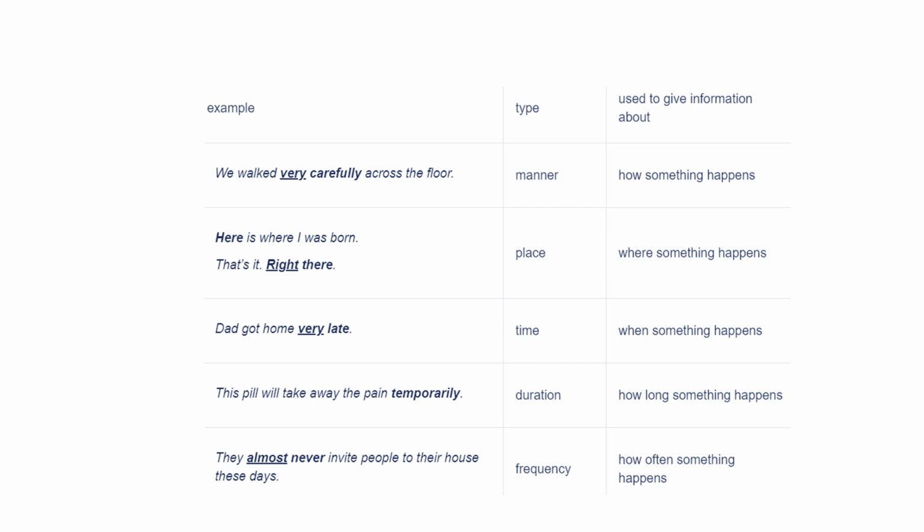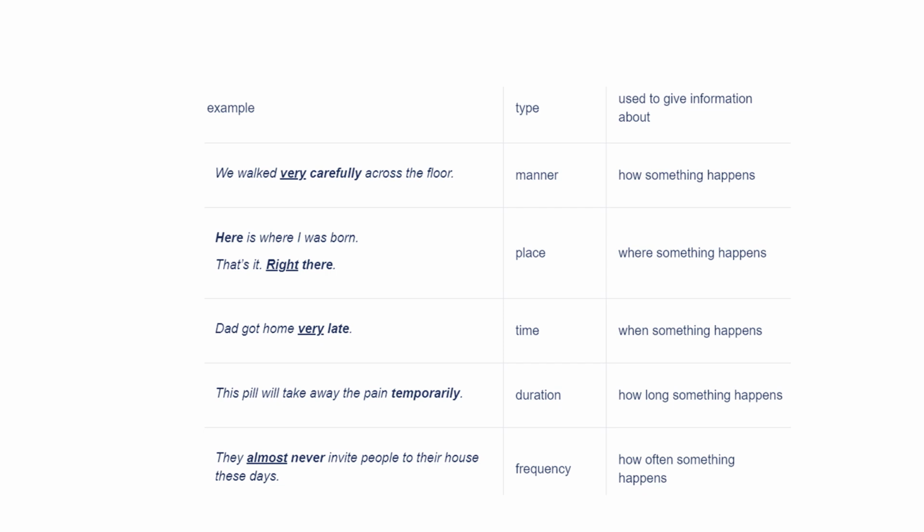In the third example, you can see Dad got home very late. So very late over here is an adverb phrase and it is indicating the time. An adverb of time tells you when something happens. In the next example, you can see this pill will take away the pain temporarily. Over here, temporarily tells you about the duration. So it indicates how long something happens.